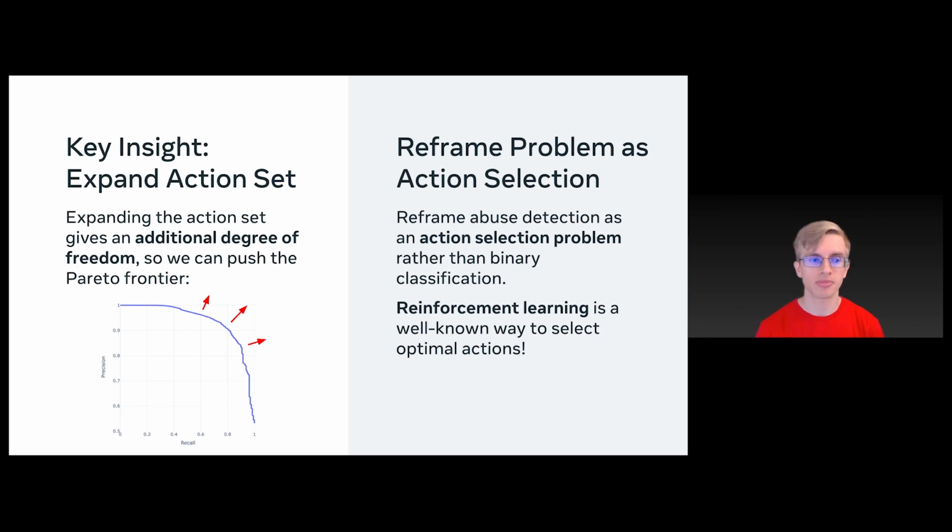The key insight in our paper is expanding the action set. And expanding the action set gives us an additional degree of freedom. So you have the precision and recall, but now you have this additional degree of freedom of what action do you give to which attackers. And so that enables us to push out this Pareto frontier. So we're reframing abuse detection as action selection rather than binary classification. And because we've reframed it as action selection, reinforcement learning is a well-known way to select optimal actions.